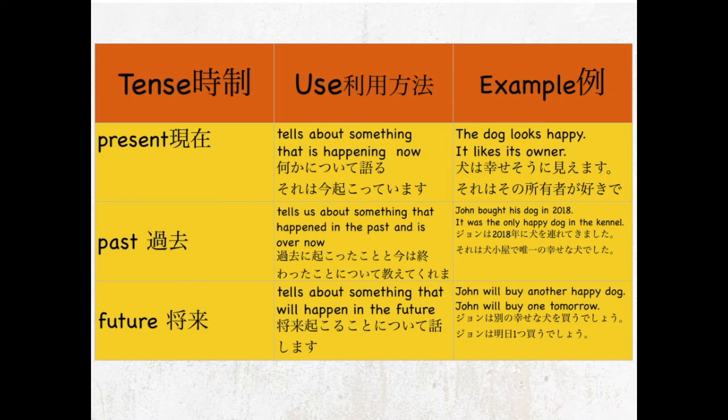So let's review. We have our present tense, which tells us about something that is happening now. And then our past tense, which tells us about something that happened in the past and is over now. And then our future tense, which tells us about something that will happen in the future. Let's move on to our next one.